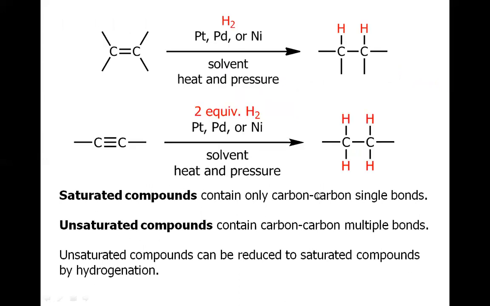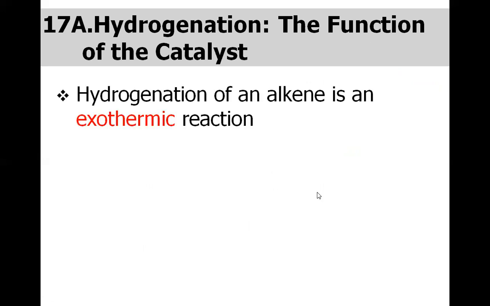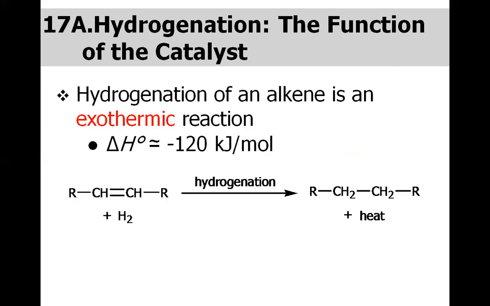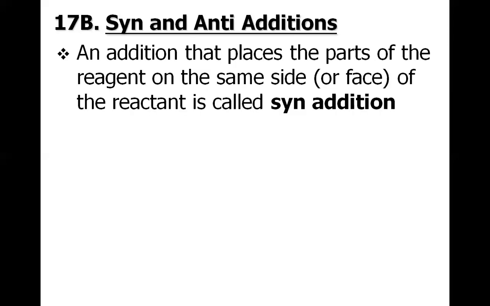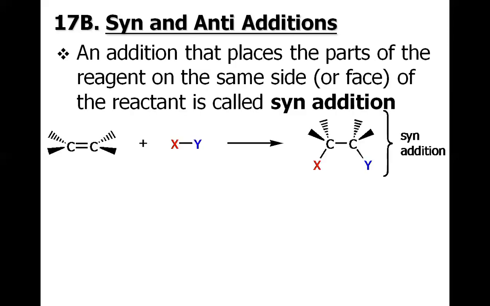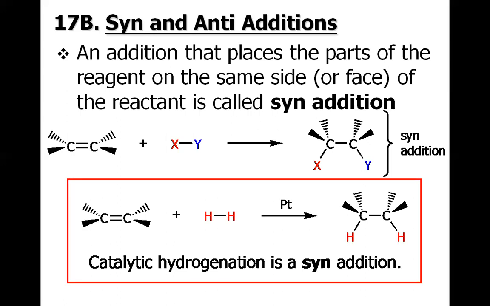This is defined here. We already discussed in previous lectures that the addition of hydrogen across the carbon-carbon double bond, which is called hydrogenation, is quite exothermic. That means it releases energy, and you could see this through this diagram. And the hydrogenation of an alkene is basically syn, because the delivery of the two hydrogen atoms comes from the same face.